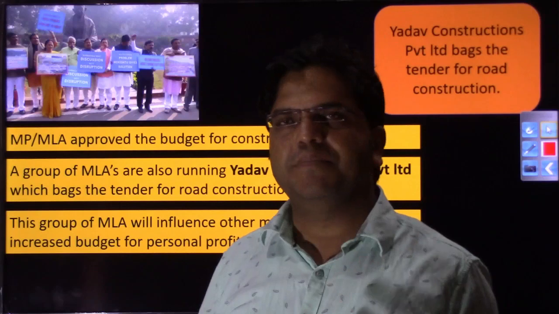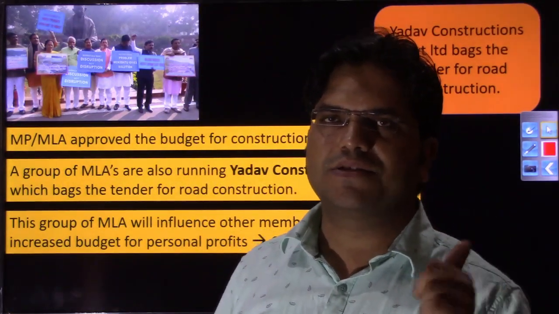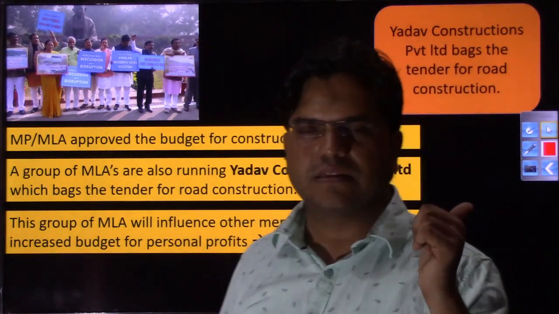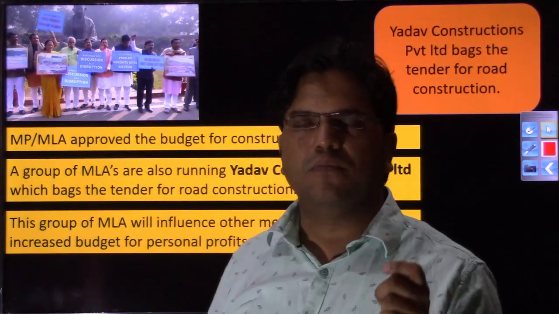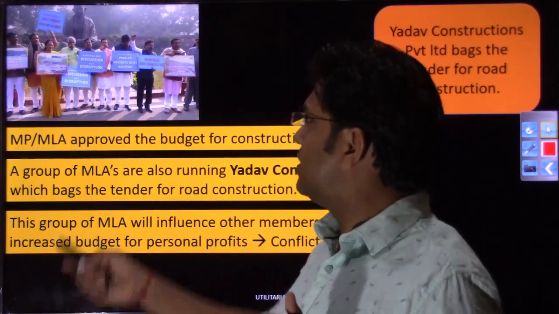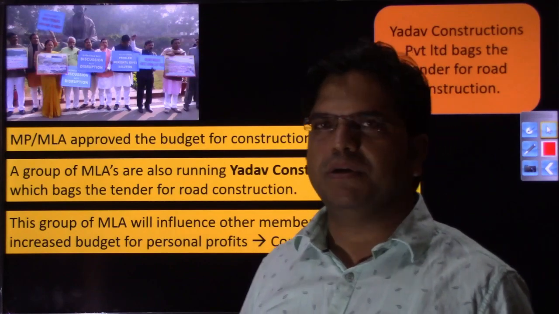Their primary job was law making, to reduce the cost of government in the construction as much as possible. But because they are running this business, they have this business interest as well, so their independent exercise of law making is already compromised. But they will not stop only at that limit. They'll try to influence other members of parliament as well.